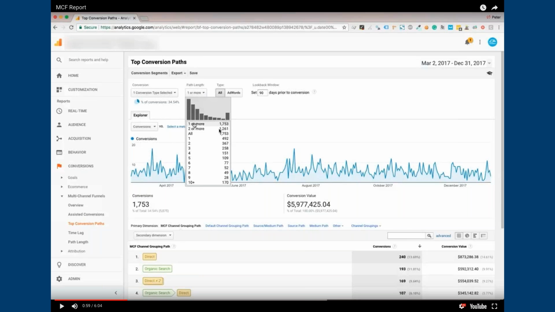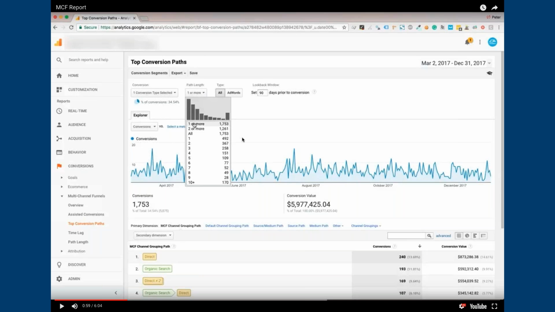What this is showing us is how many different marketing channel touches occurred before a user's transaction. It's not necessarily sessions, it's separate marketing channel touches. We can see that the one-touch transaction happened 492 times during this time period.